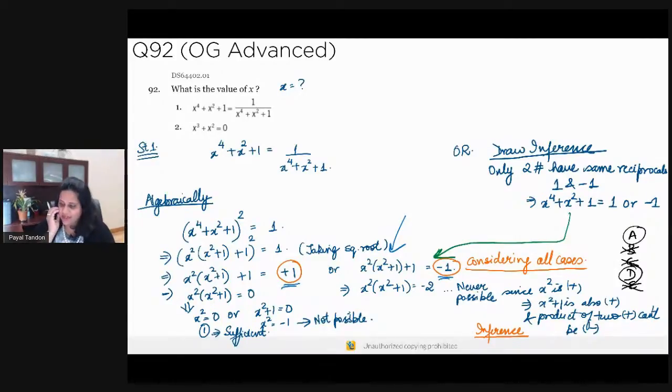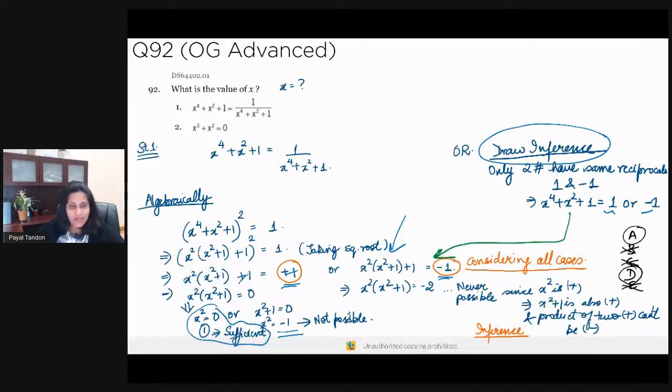Now, this is where the interesting thing is. You're either drawing the inference and arriving at these 2 possible values, or you are approaching it algebraically. Now x squared into x squared plus 1 is equal to 0, because these 2 terms get cancelled out. Which means x squared is equal to 0, or x squared plus 1 is equal to 0, which means x squared is either 0 or -1. Now, x squared is -1 is not at all possible, which means x squared is equal to 0.